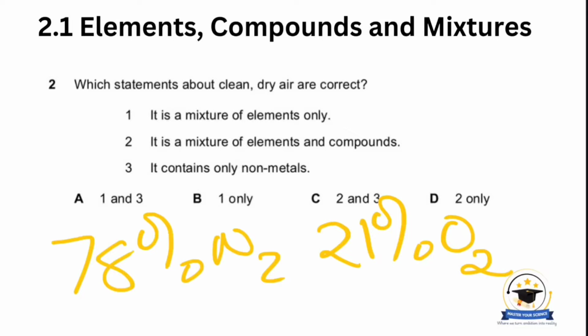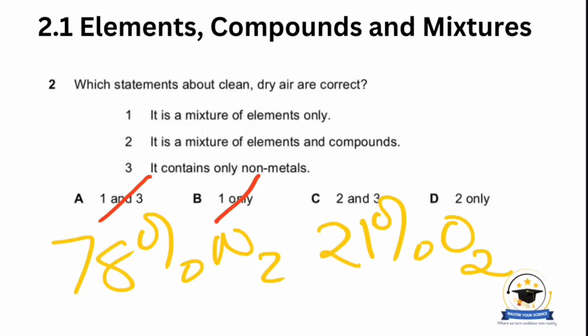So let's revisit our answers here. Number 1 says it is a mixture of elements only. So this is incorrect because we've got compounds like carbon dioxide and methane in the trace constituents of our clean dry air. So 1 is incorrect. So that eliminates these first two answers.